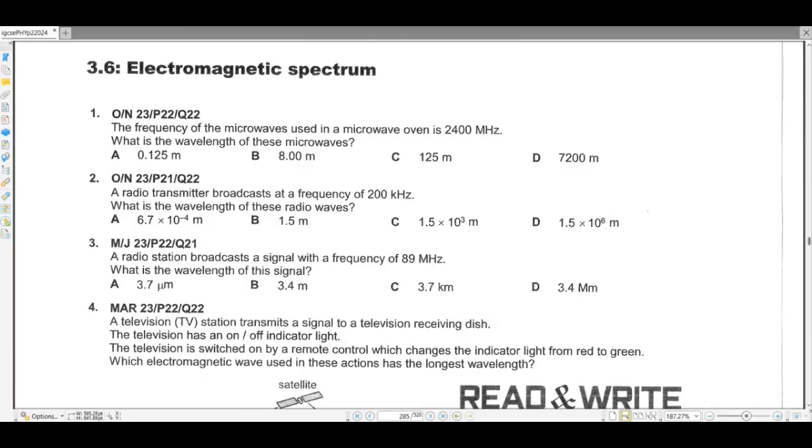Physics 0625. Currently, we are doing the chapter, General Properties of Waves, in which there are light waves, sound waves, and their phenomena. And today we are going to be doing its topic 3.6, which is electromagnetic spectrum.